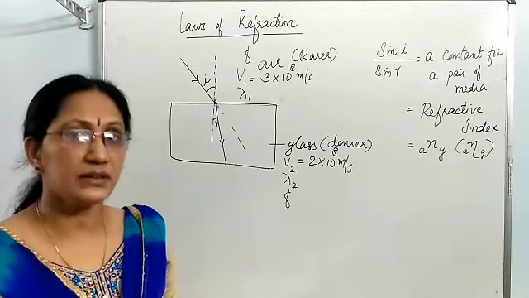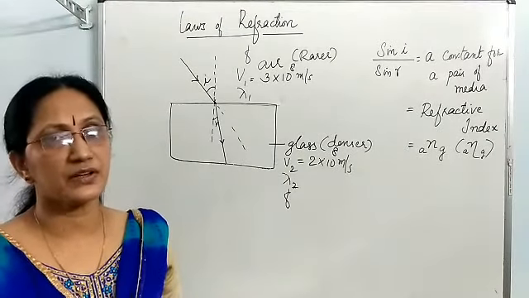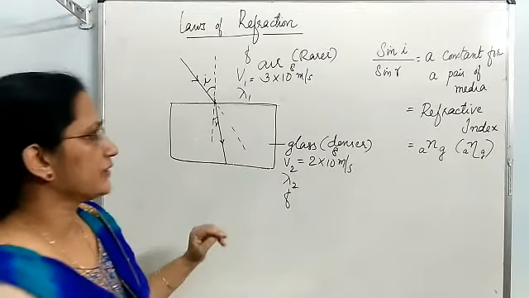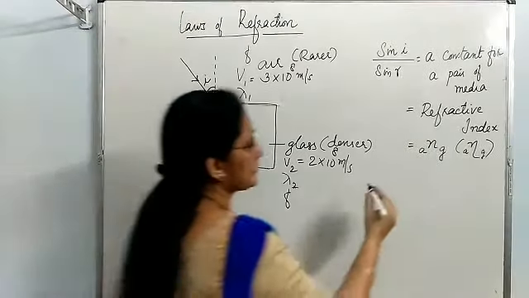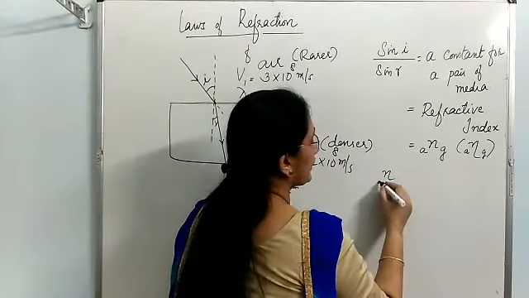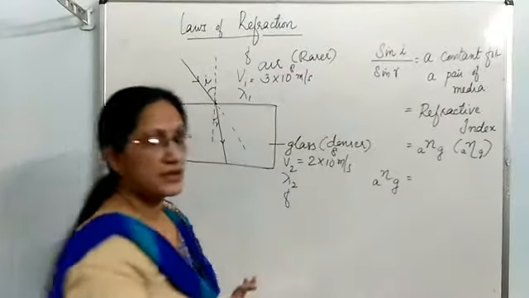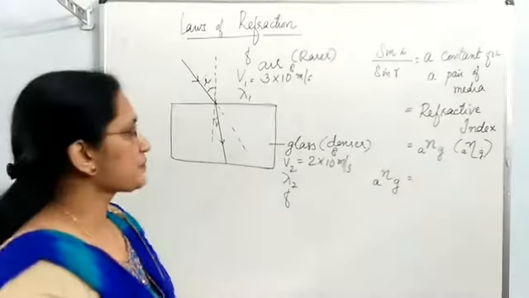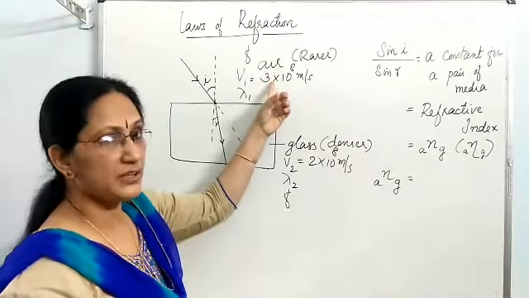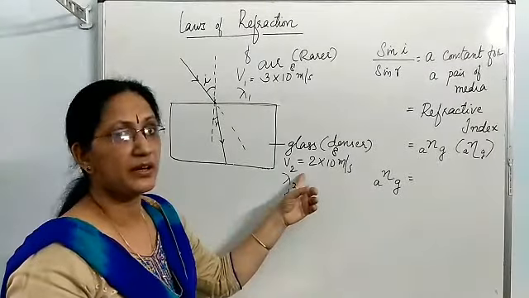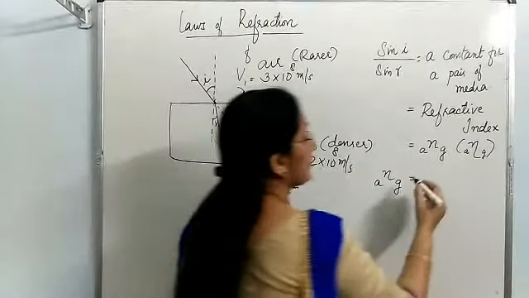There are some other ways to find out refractive index of a pair of media. Another formula is, in this case, refractive index of glass with respect to air is the ratio between speed of light in first medium, that is air, upon speed of light in second medium, that is glass.